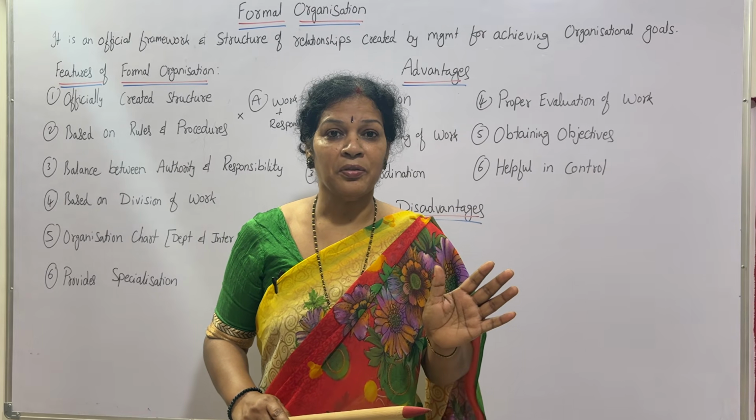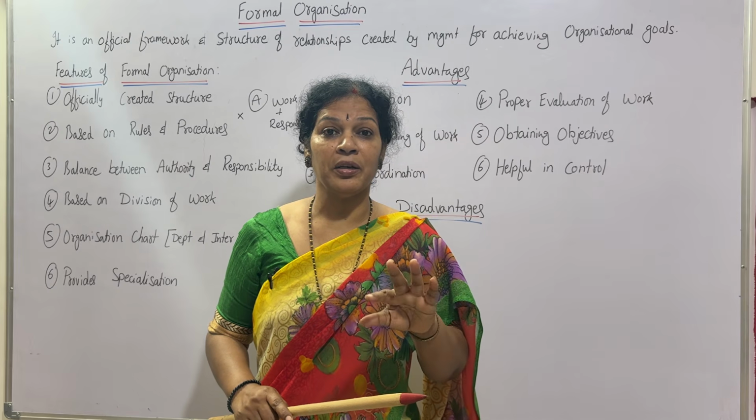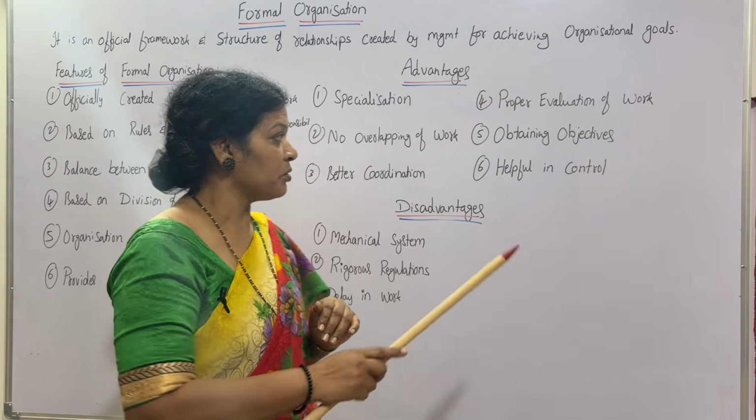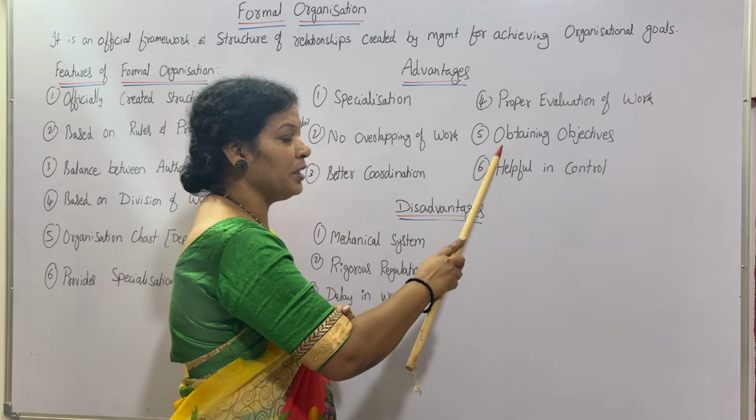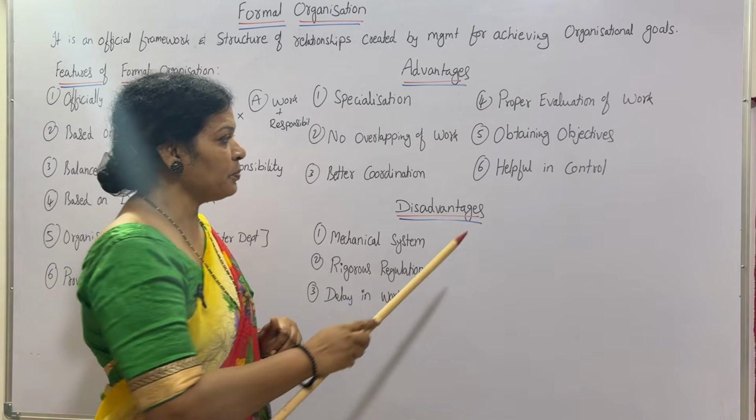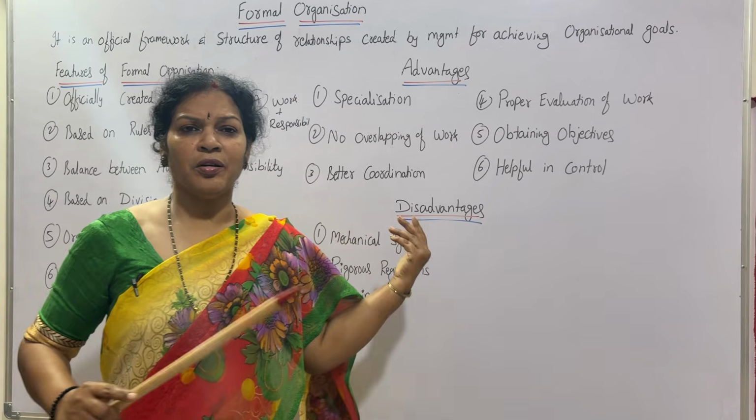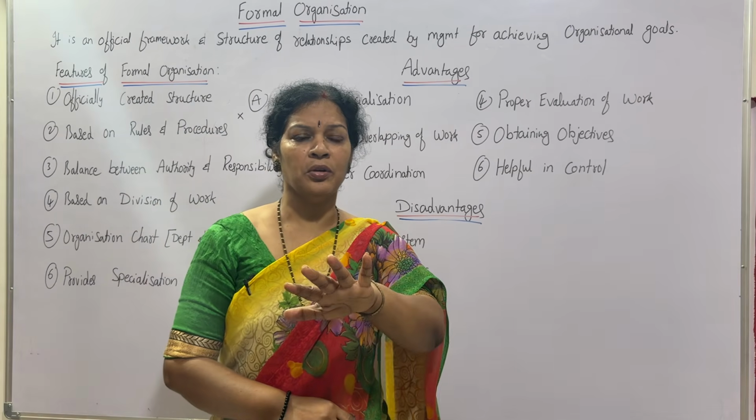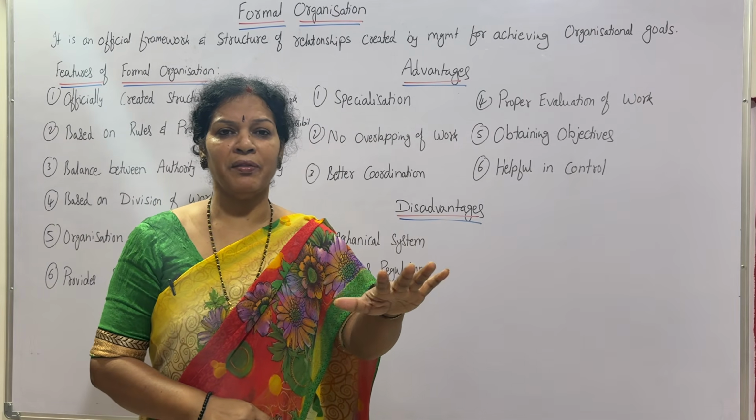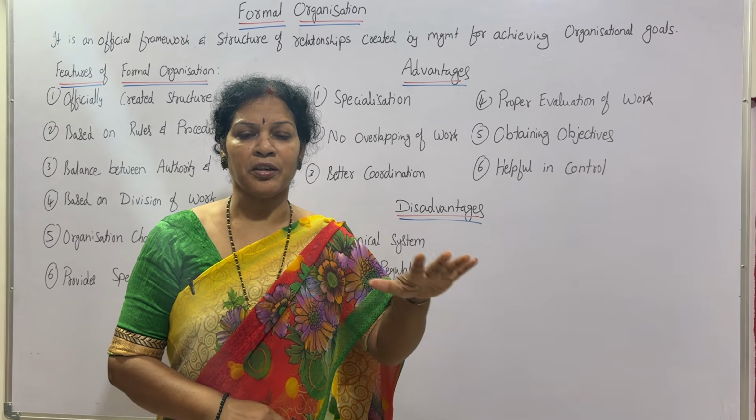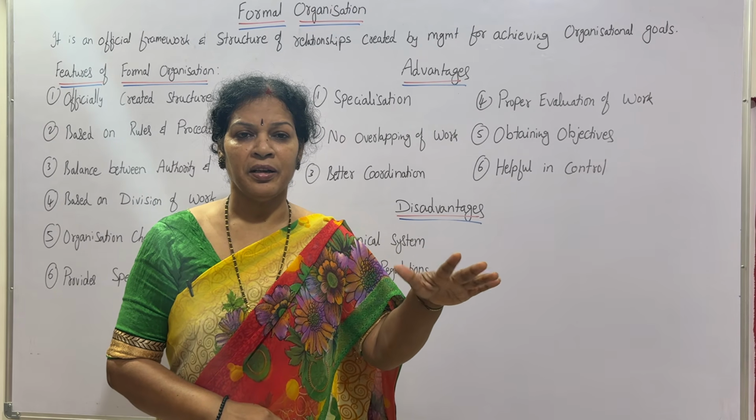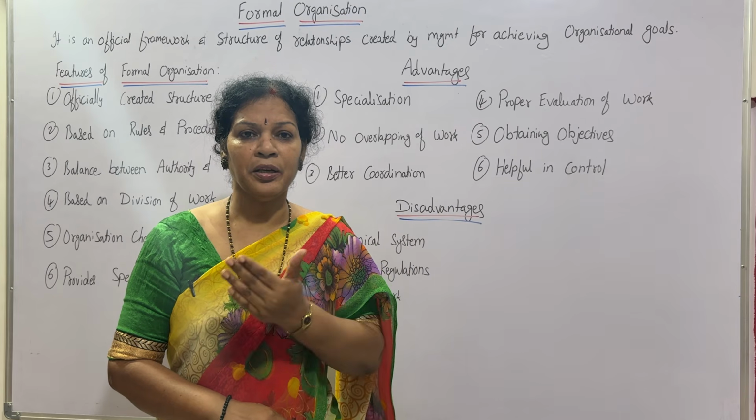There's no question of skipping, ignoring, or overlapping the objective. This is very much possible in formal organization, in obtaining the objectives. And the last point is that it is helpful in control. The entire organization is in your hands because you managed everything in a formal, responsible way and divided the work. Coordination is there, authority and responsibility are given, and everything is smoothly going on.